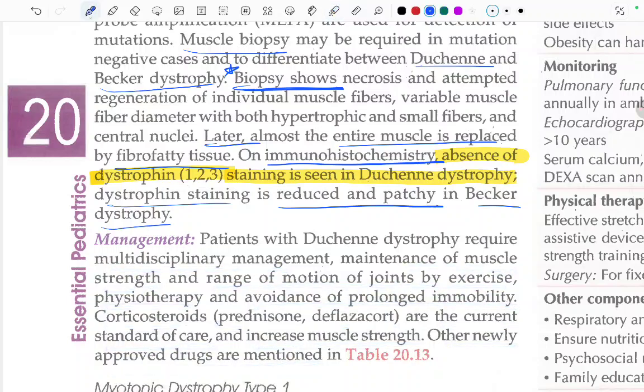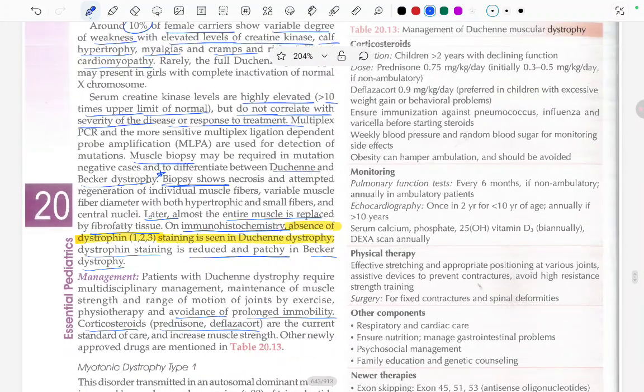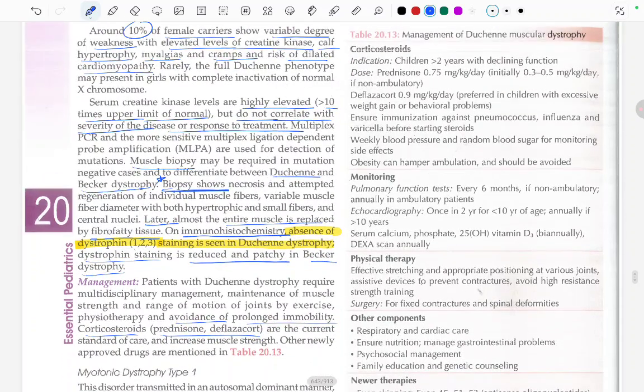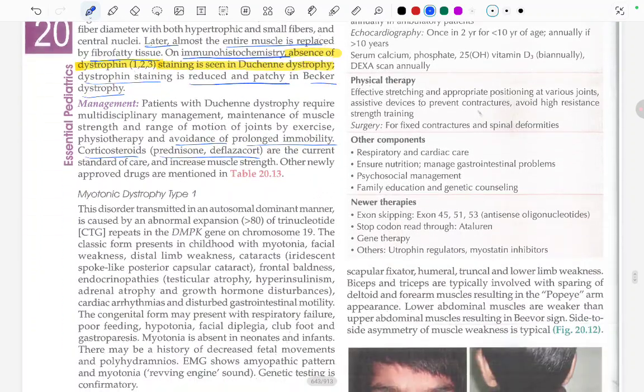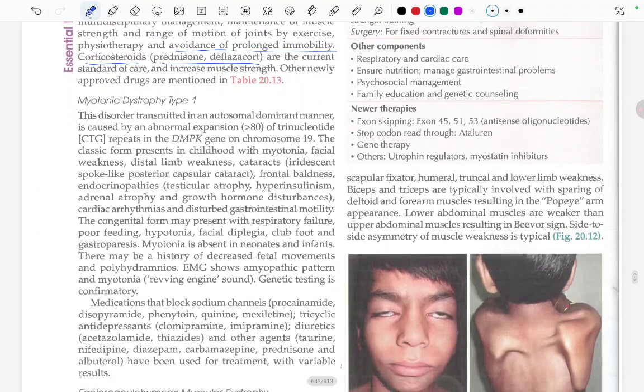So what can be done? It is multidisciplinary management by physiotherapy, by exercise, and avoiding prolonged immobility. Corticosteroids like prednisolone and deflazacort are the standard of care. Where is this table? Yeah, this is the table that we will read. Now, let's read it first.